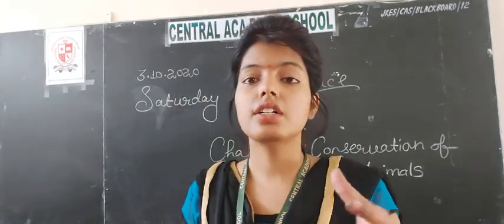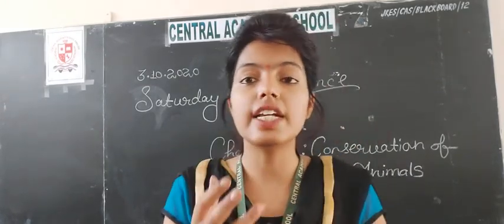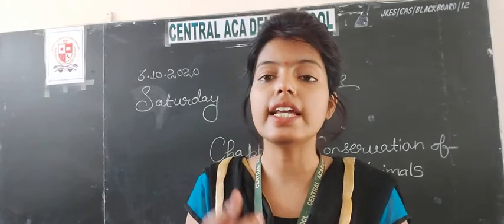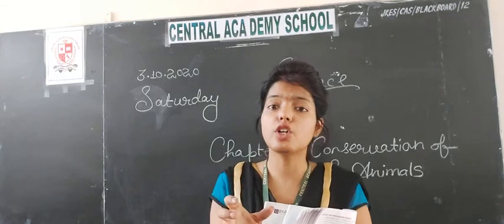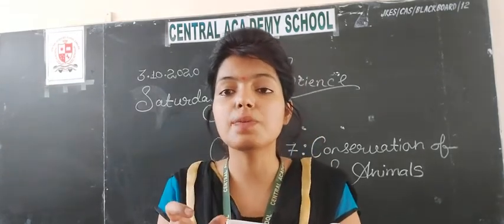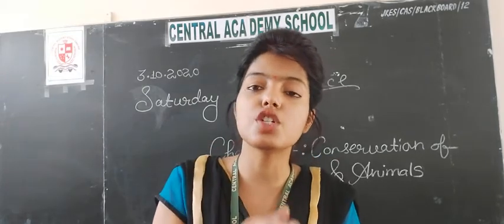Now the Red Data Book. What is the Red Data Book? The Red Data Book is a public document where the numbers of endangered varieties of plants and animals are mentioned. Okay, beta, this is a book, a public document on which the endangered species are mentioned, either species of plants or species of animals.